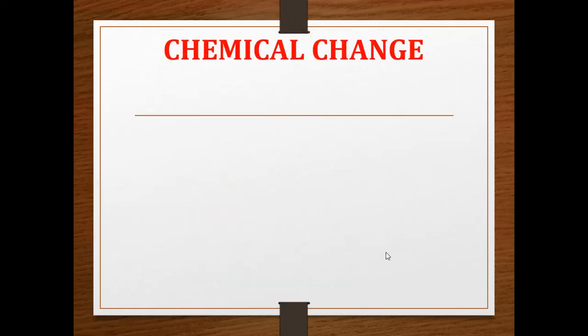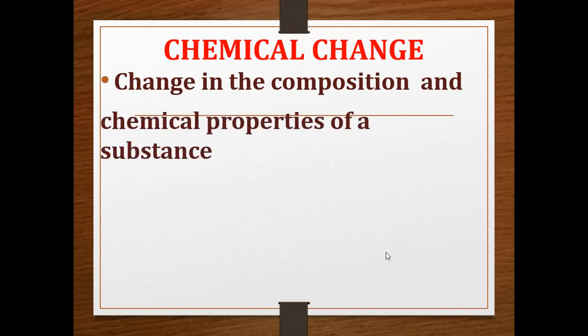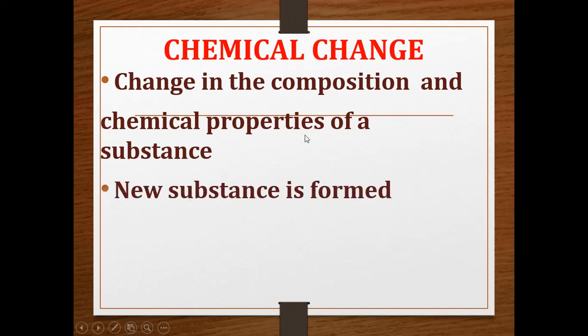Now chemical change. What is meant by chemical change? Change in the composition and chemical properties of a substance. So when there is a change in the composition and chemical properties of a substance, it is called chemical change. During chemical change, there will be a formation of a new substance, and chemical changes are irreversible.